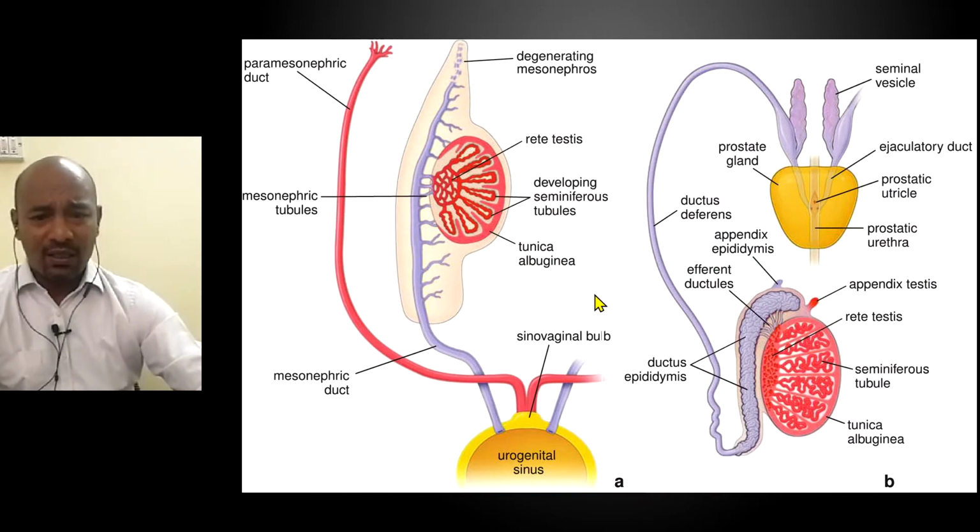So as you have seen, this is the testis, and you have the seminiferous tubules in the testis, and from here you have the rete testis, which collects all the spermatozoa, which are carried into the epididymis or duct of epididymis, and that progressively becomes less convoluted and ends in the tail, and the continuation of the epididymis from the tail is the vas deferens or ductus deferens.